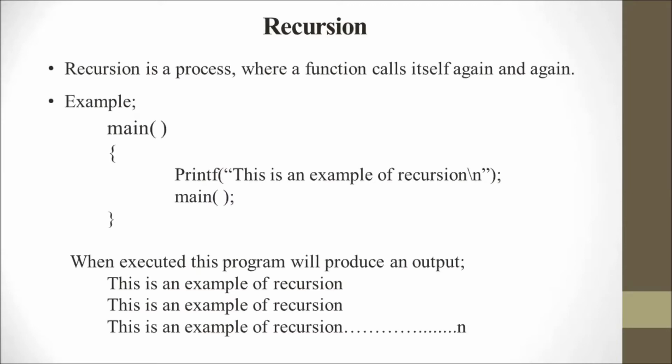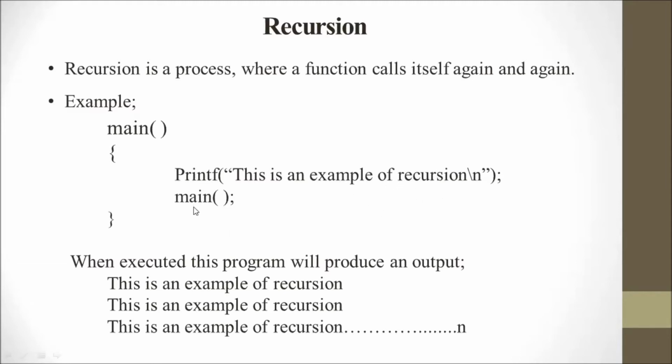Recursion is a process where a function calls itself again and again. This is an example to understand recursion. Here we take the main function and we use the printf statement. This is an example of recursion. When we run the function, this line will print.